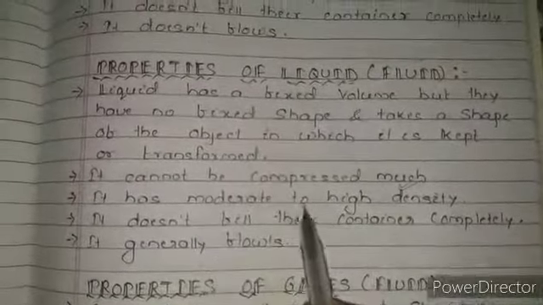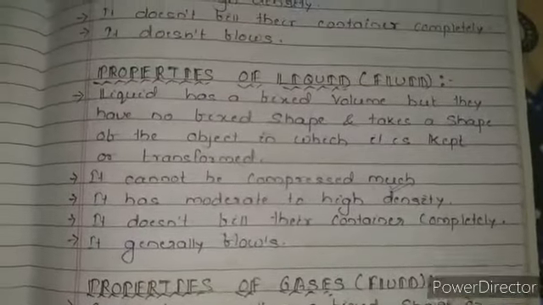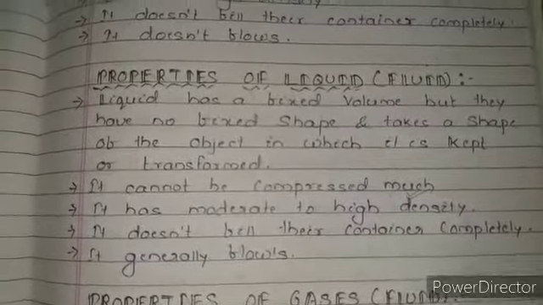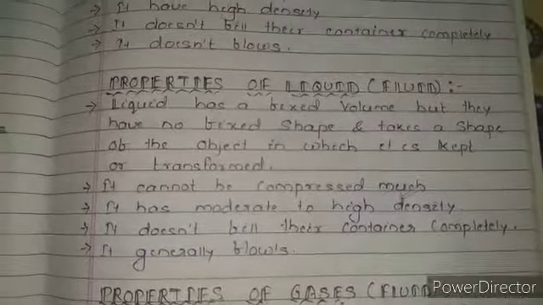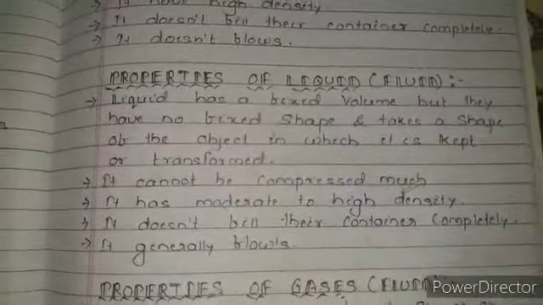Next, it has moderate to high density. Means the density is average to high. Next, it does not fill the container completely. If you look carefully at any water bottle, you can see that there is some space there. Okay. Next, it generally flows. As we know that the particles are far apart from each other, so it can flow very very easily.